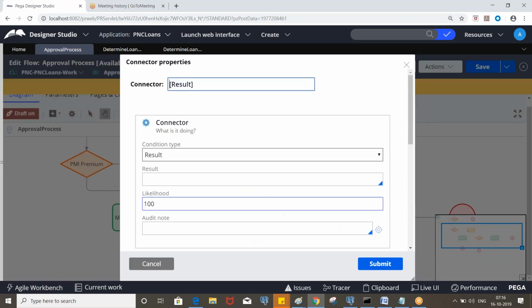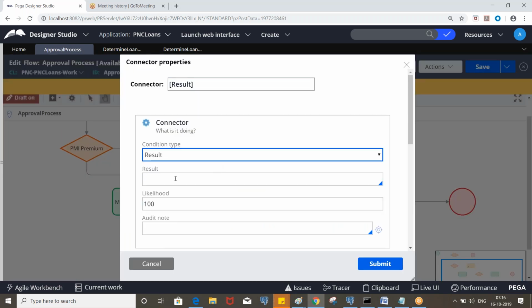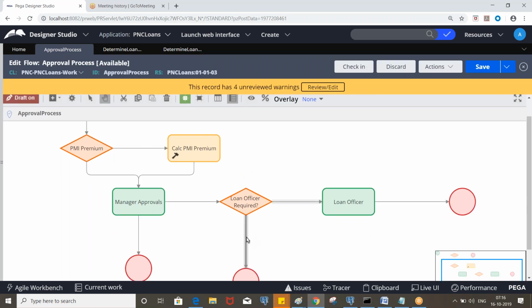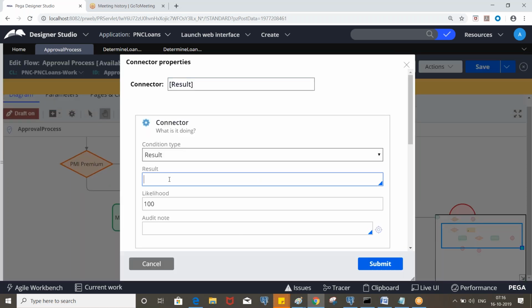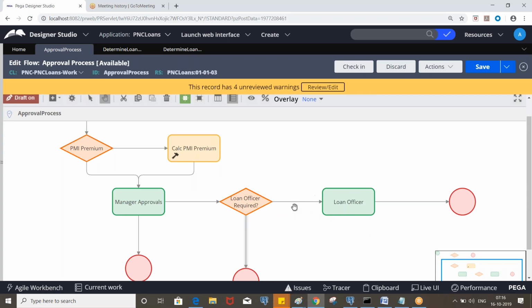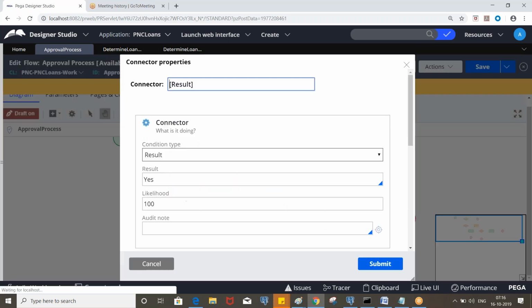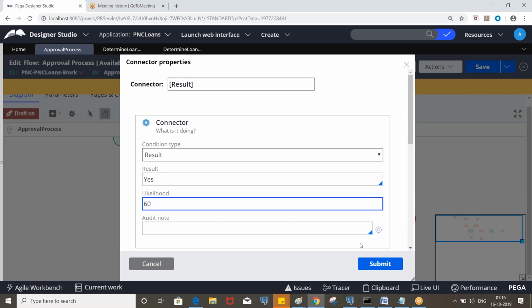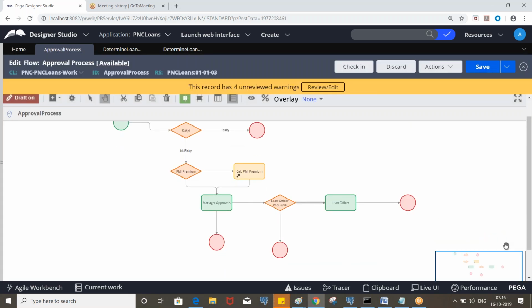If it is yes, right? So we have two different values. If the result is yes, inside the results, all the return values will be displayed as unique values. Now here, if it is no, and for likelihood you can put 50 here, or let's say 40, but this is based on the conditions defined in the decision table. So you can put 50-50 also.